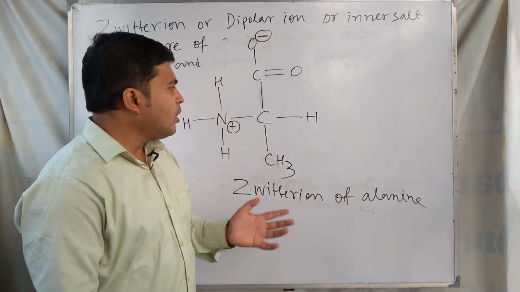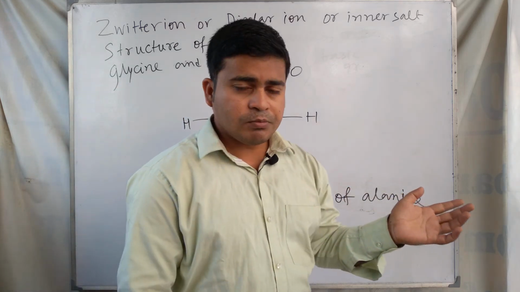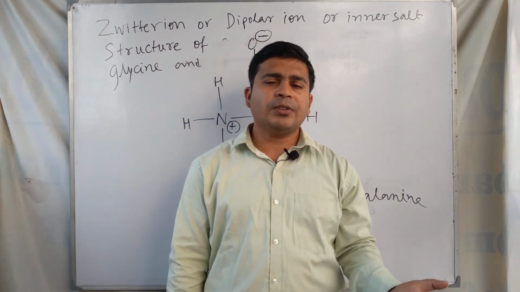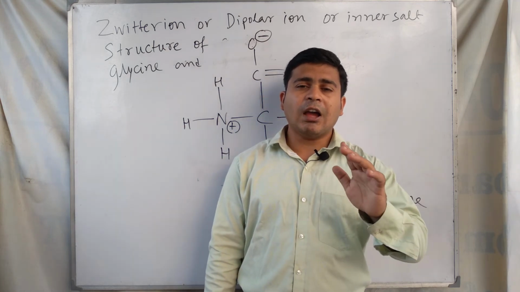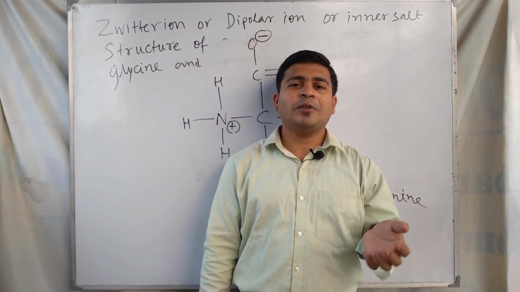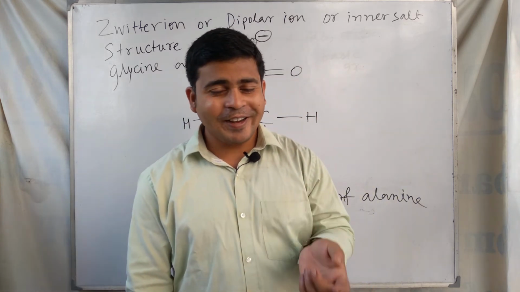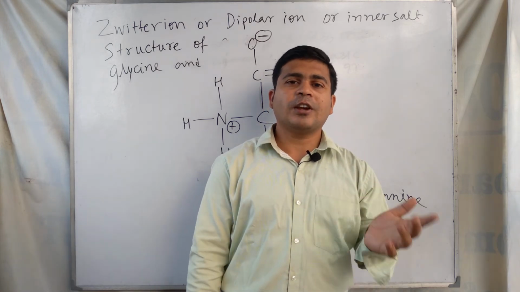In this way you can draw the Zwitter ion structure of the 20 alpha amino acids, not only essential ones. Only 10 amino acids out of 20 are essential and 10 are non-essential.